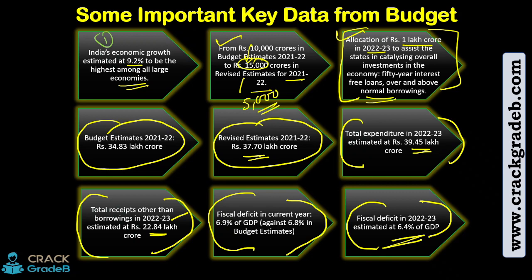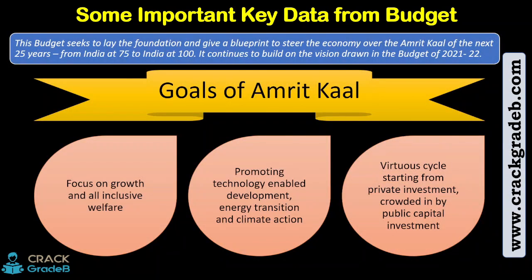Now let's move to the next slide and let's see the Amrit Kal. The budget has talked about one Amrit Kal. Now what is this Amrit Kal? Right now we are celebrating Azadi Ka Amrit Mahotsav, means India at 75. So from India at 75 to India at 100, there is a period of 25 years. So the government is telling this 25 years is the Amrit Kal, right?